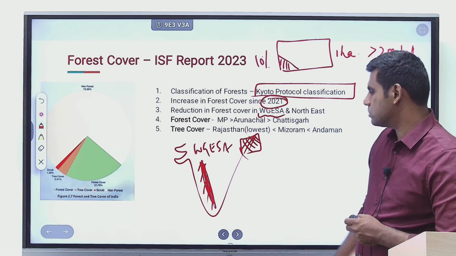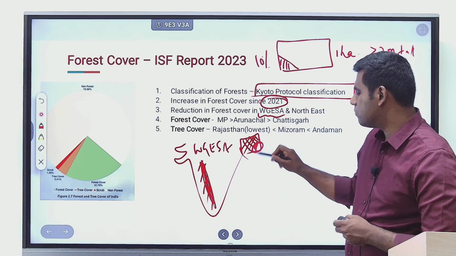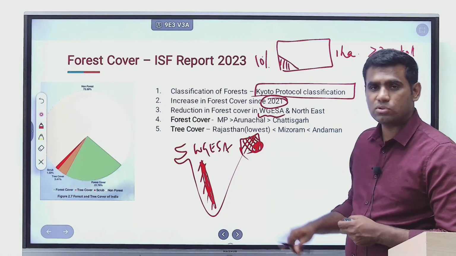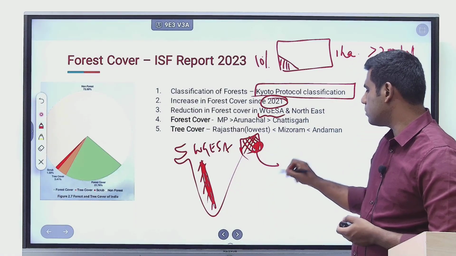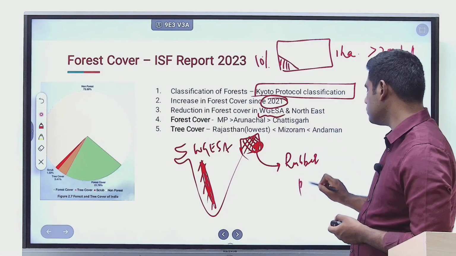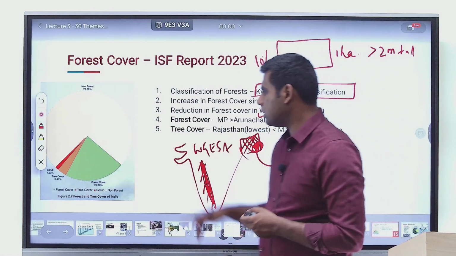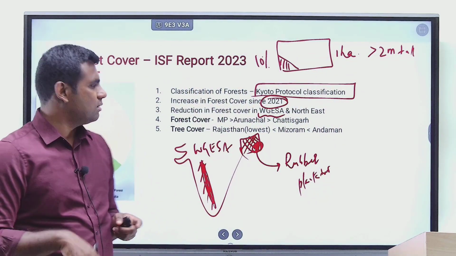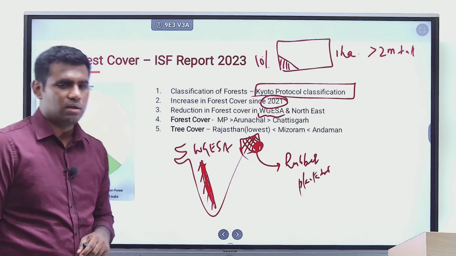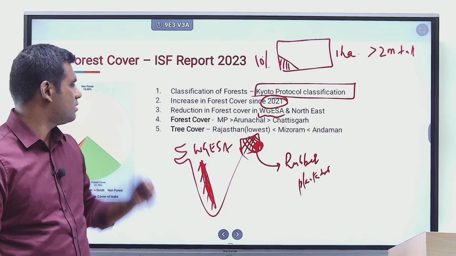The reason is that a lot of forest land which was earlier forested has now been brought under rubber plantations, right? So we do see a decrease in forest cover in northeast states as well. So in the northeast and in Western Ghats ecologically sensitive areas, we see a slight reduction.